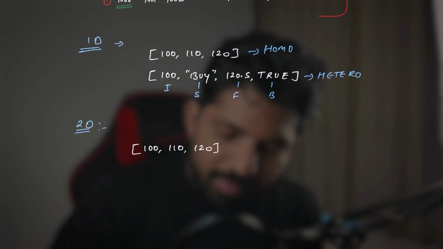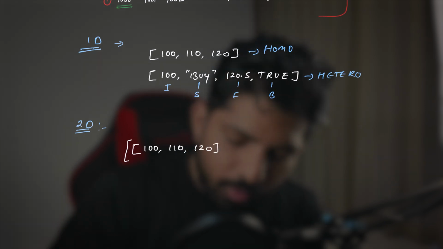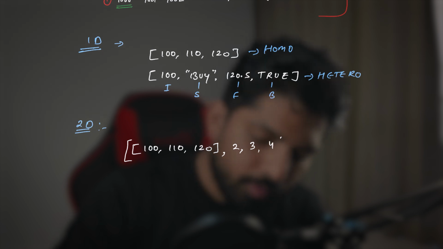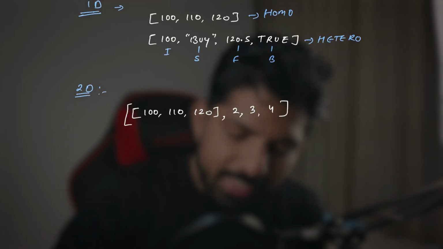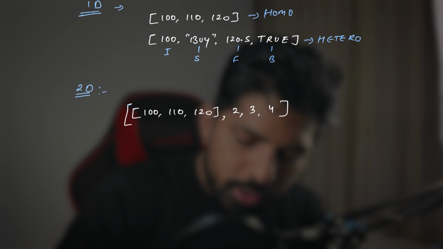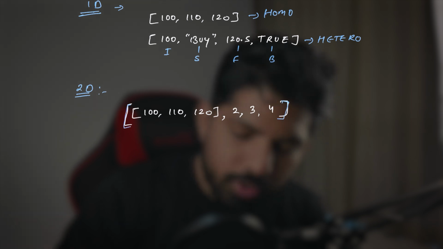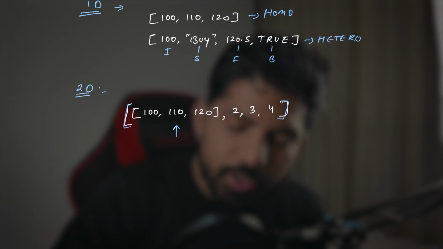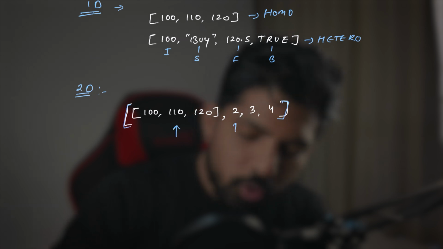As we already have a list, we can say we have another list. So let's say we have these values 2, 3, and 4. So this is the main list, the outer list, correct? Inside that we have 4 values. The first value is this, which itself is a list. The second value is 2, third value is 3, and fourth value is 4.